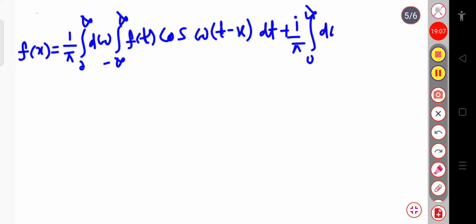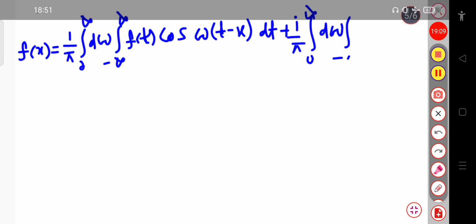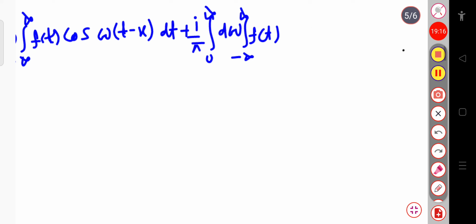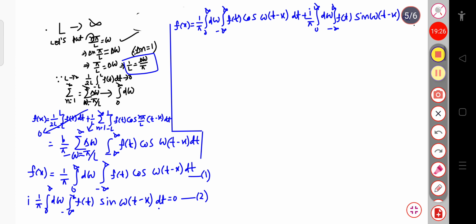Again, the integration from minus infinity to plus infinity of f of t sine omega (t minus x) dt. What I have done is just combine these two equations, that is, we have combined the imaginary part of f of x and just added these two terms. Now this is my final expression.